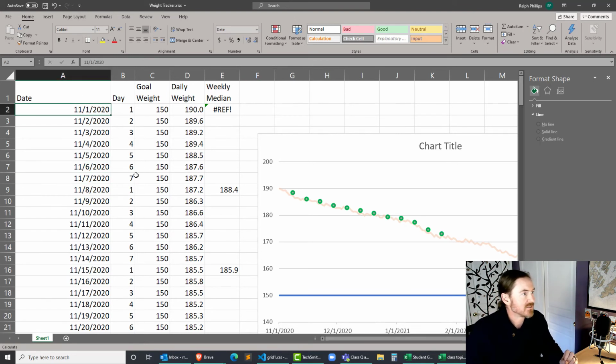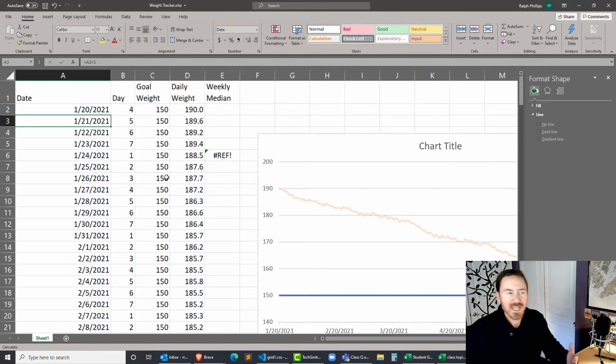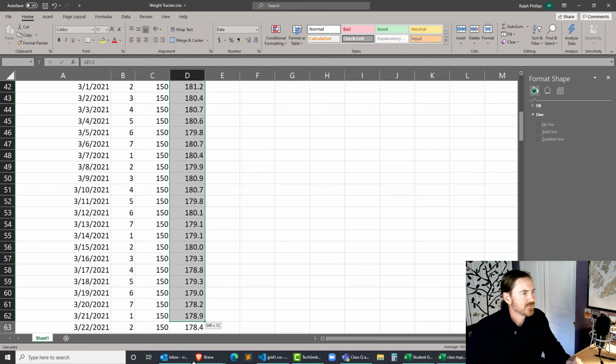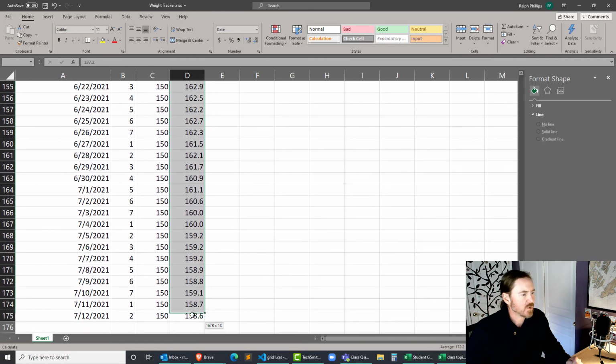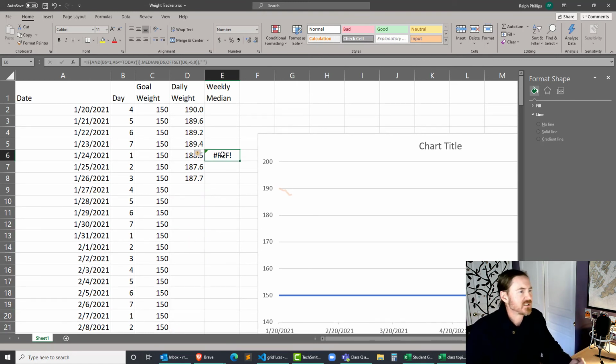So maybe instead of starting off on November 1st, we're starting off on January 20th of 2021, which was just a few days ago, which means there's really no past data, and it's all going to be in the future. And of course, I shouldn't have all these weights recorded, so let me dial all of this back. I'm going to delete all of these recorded weights because it's waiting for me to go into this worksheet each day. Looks good. Now this one median isn't quite working because the offset wasn't right.